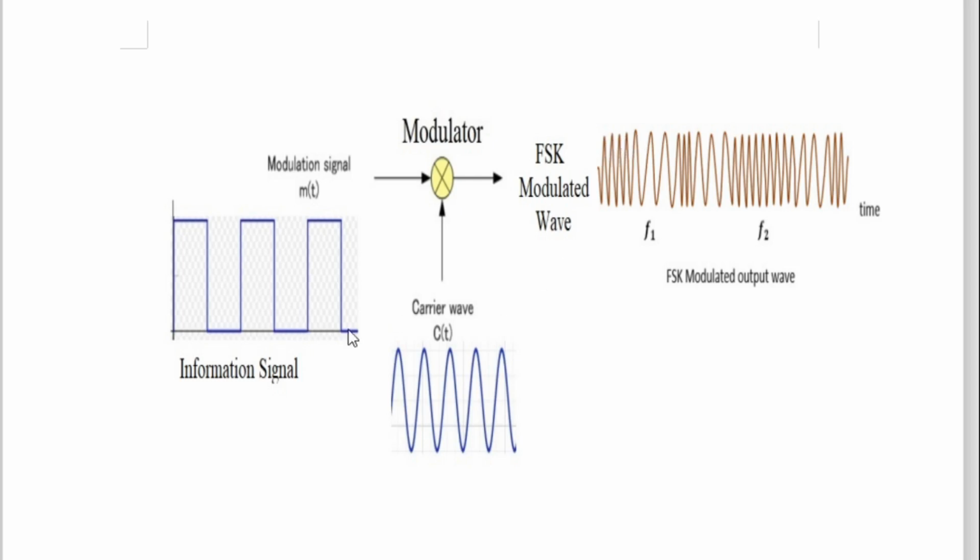And whenever a zero signal arrives, the modulator will take this sine wave and convert it into a low frequency sine wave. See here, the time is long. Time is long means frequency is low. So F1 is one frequency and F2 is another frequency. F1 is your low frequency in this diagram, F2 is your high frequency. And this is the way frequency shift key is done.